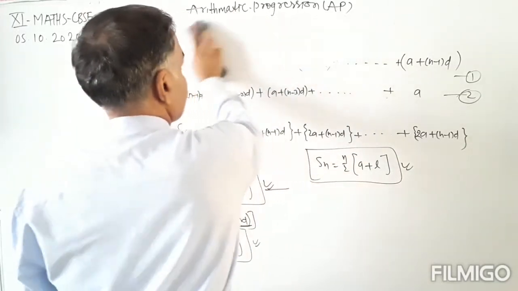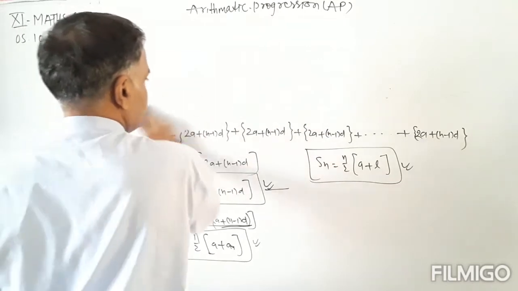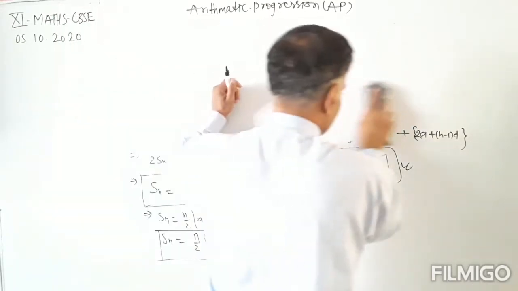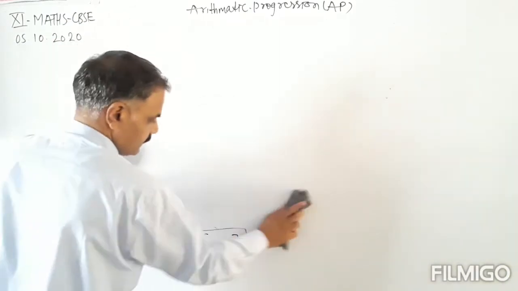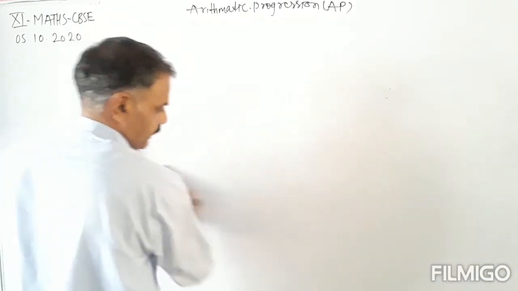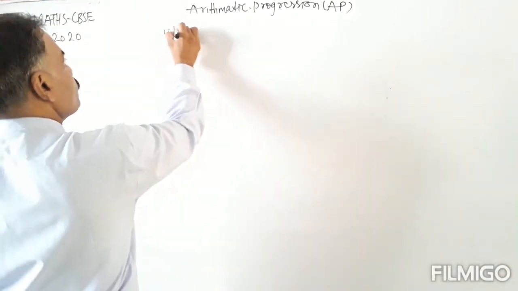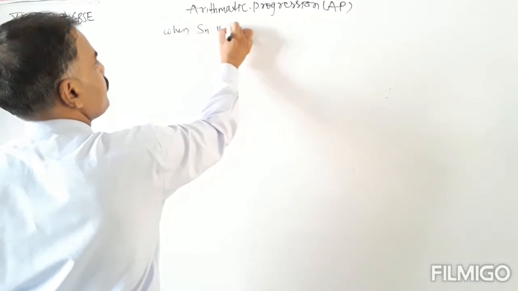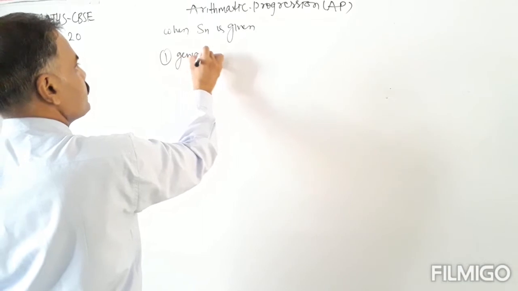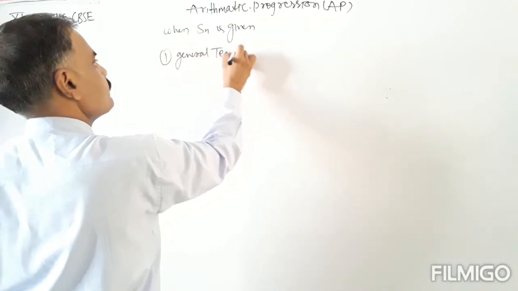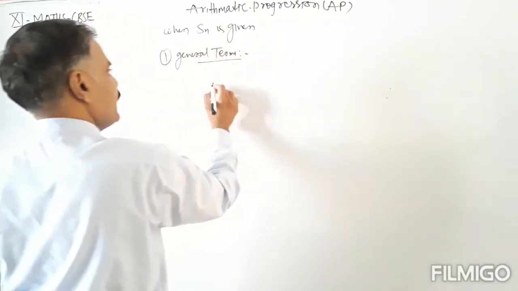Okay, now the next topic is finding the nth term and common difference when Sn is given. Finding the general term: the general term is denoted as an.